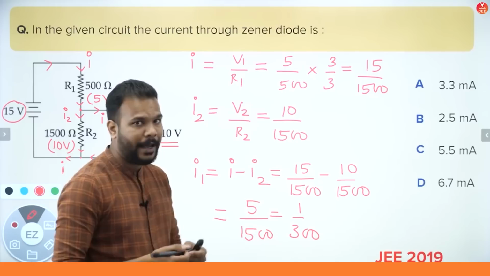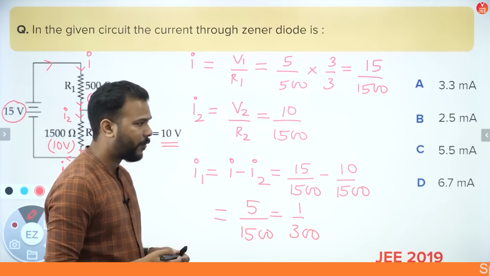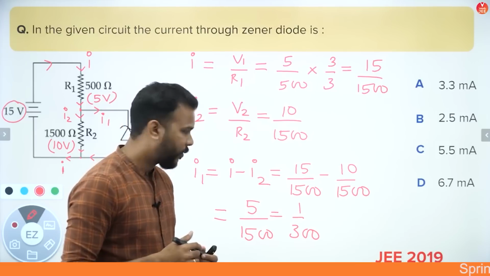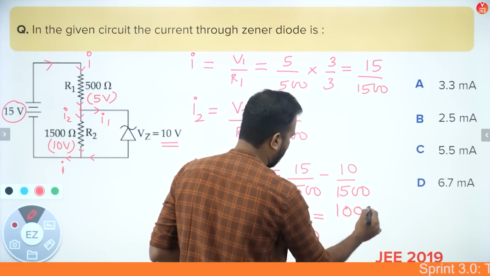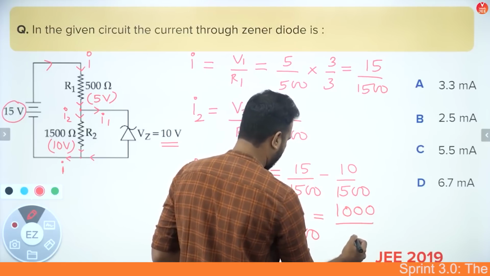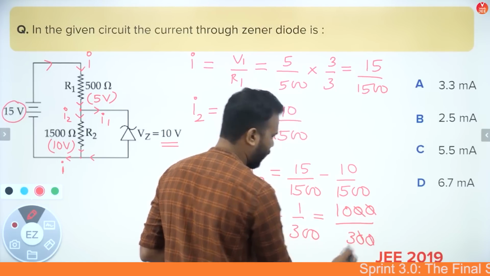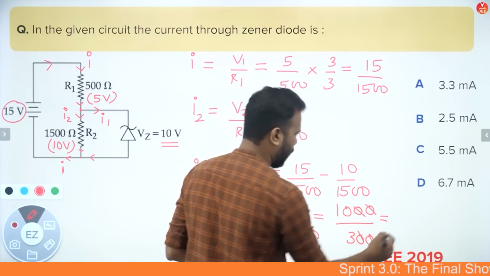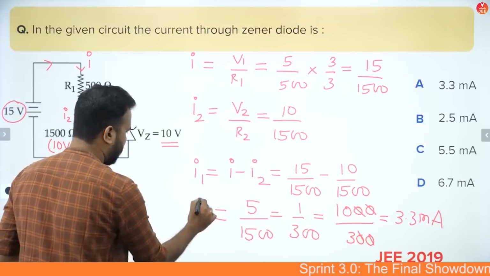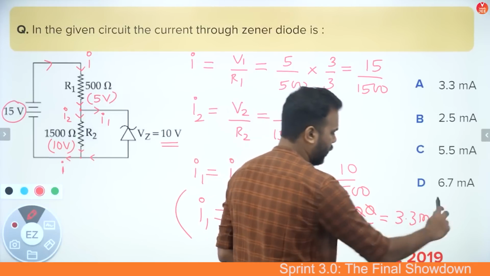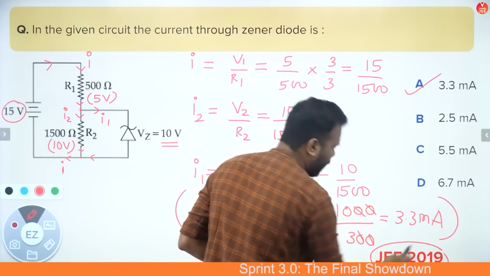But again, because diodes are the devices where the current flow is very, very less, all the semiconductor devices have very small milli or micro level of current flowing through them. So this is ampere. To convert it into milliamperes, multiplying the numerator by 1000 and the denominator is 300. So this gets cancelled. You have 10 by 3, which is 3.3 milliamperes. Okay, so that is basically the current that is flowing through the Zener diode here, and the answer comes out to be option A, and no surprises.